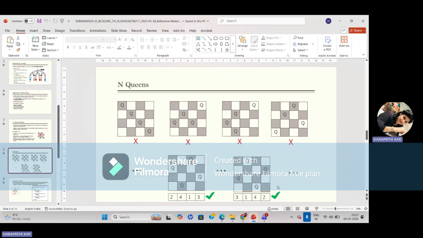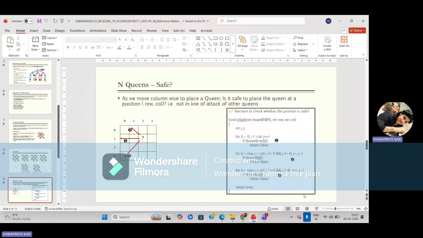As we move column-wise to place a queen, is it safe to place the queen at a position, row and column, that is not in the line of attack of other queens? If it is not in the line of attack, we can place it in this way. So this is the algorithm for the n-queens function to check whether the position is safe. First of all, we have to check this constraint.